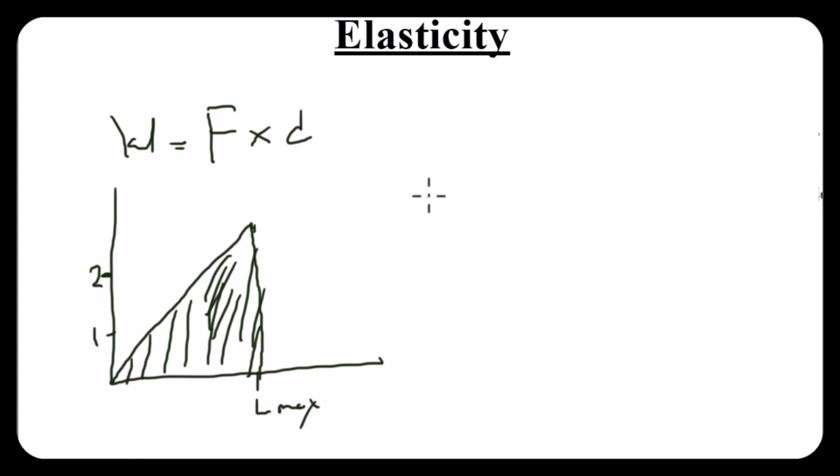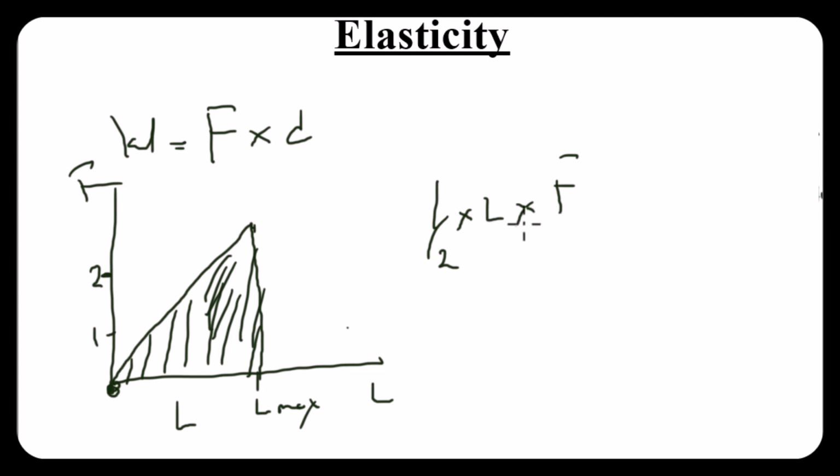And how do we find the area of the triangle? Simply 1 over 2 times base times height. From this point, if this is 0, 0 to this point has to be L, because we're plotting a graph of F against L. And then from this point to this point still has to be F. So my base here is L, and my height here has to be F. So this is how we calculate work done in stretching a spring.